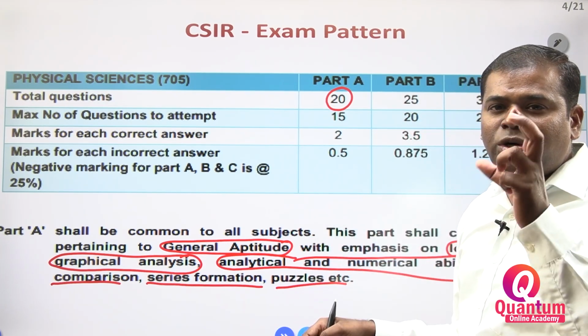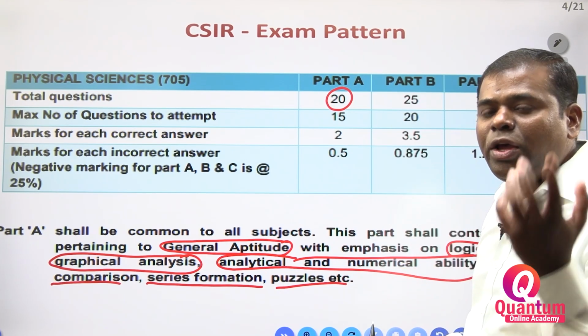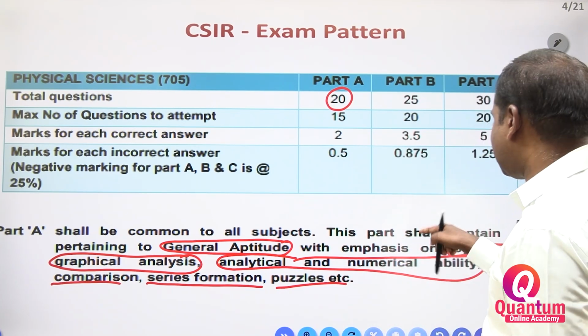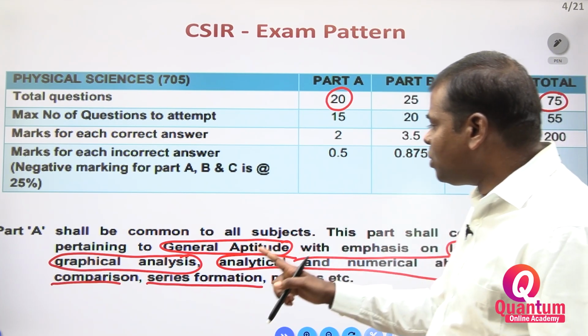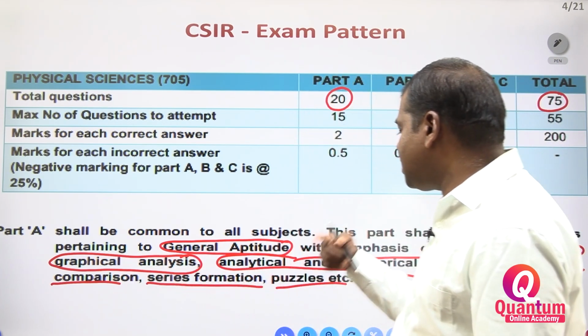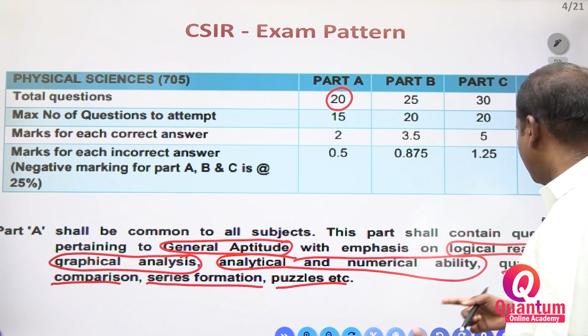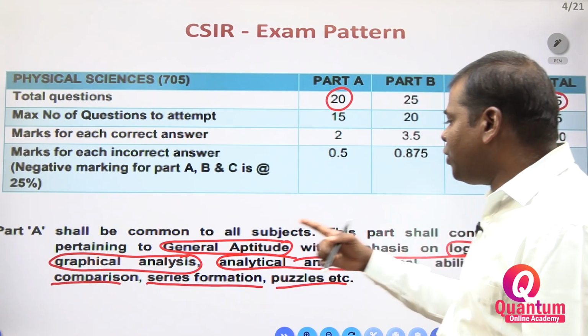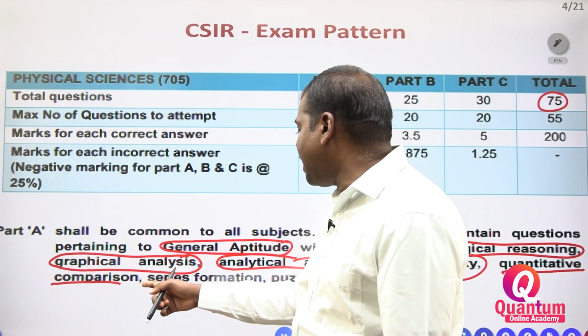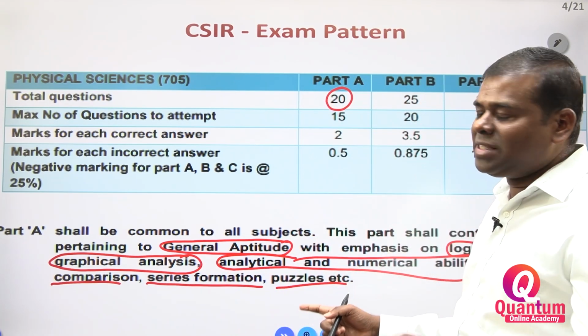Within the general aptitude, you have to prepare this content. Logical reasoning, one question you will get. Graphical analysis, one question you will get. Analytical and numerical ability, 2-3 questions. Quantitative comparison, 2-3 questions you may get. Series formation, puzzles.